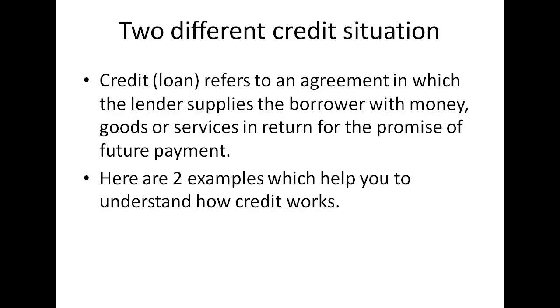Now, what are the two different credit situations? In your book also, two different credit situations have been given to you. So what are the basic credit situations here? The first is basically credit or loan. It refers to an agreement in which the lender supplies the borrower with money, goods or services in return for the promise of future payment. So here are two examples which help you understand how credit works. We will talk about these two different situations here.